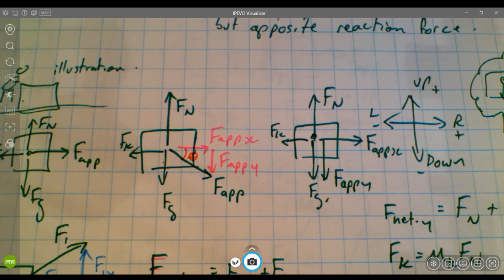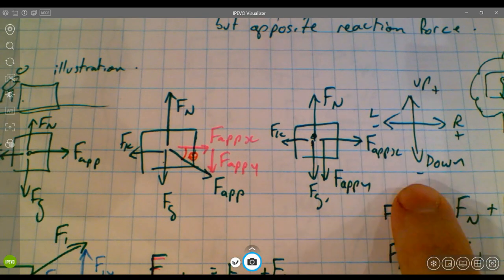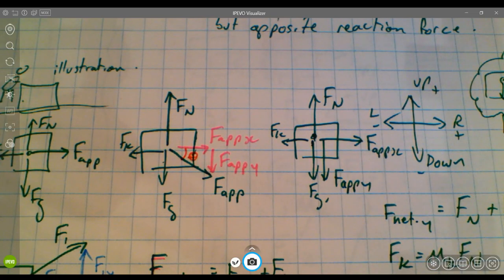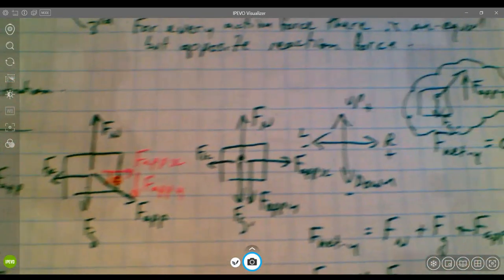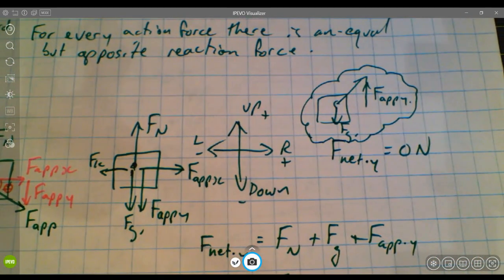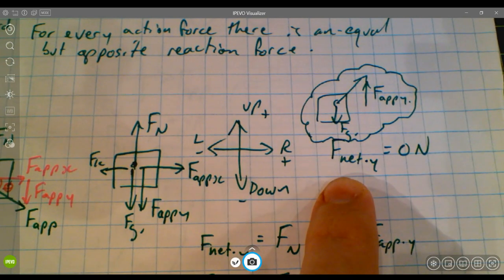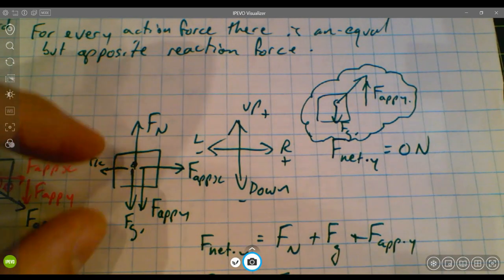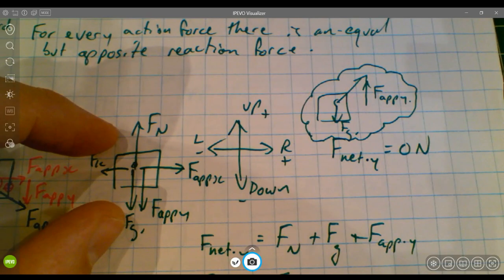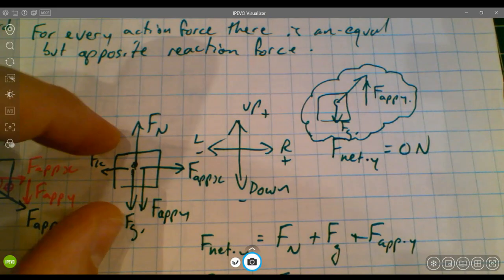Okay. Also, remember, we're doing reference frames for all of these guys. So maybe up would be positive and to the right would be positive. Left and down might be negative. Keep in mind as well that we're generally dealing with situations where the net force in the y direction is 0 newtons. In other words, F normal plus Fg plus F applied y are all adding up to 0 newtons. This thing is not blasting off or crashing to the center of the earth.